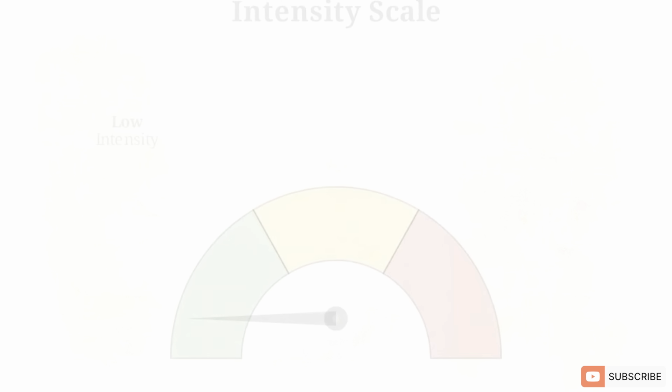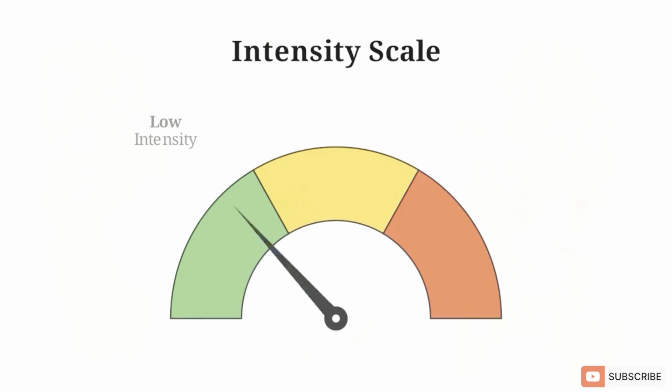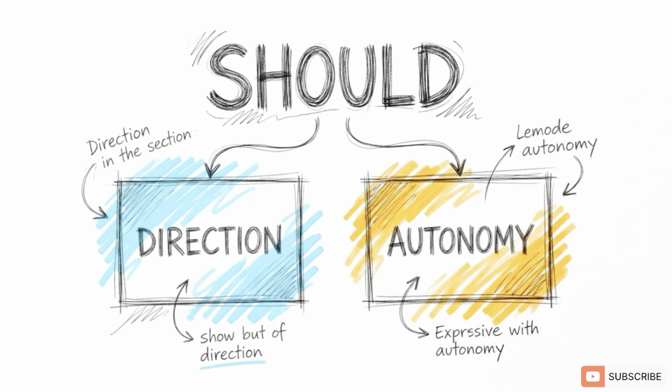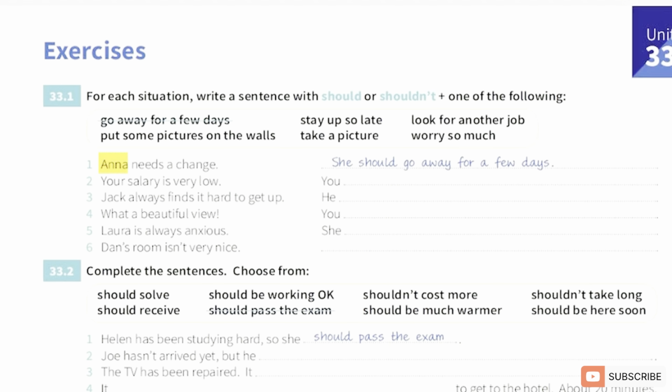And it helps to measure the intensity of this word. Should is just a strong suggestion. It sits right in the middle of our intensity scale, well below absolute demands like must or have to. The real utility of this verb is that it gives clear guidance while leaving the final choice completely up to the listener. Let's apply this rule.